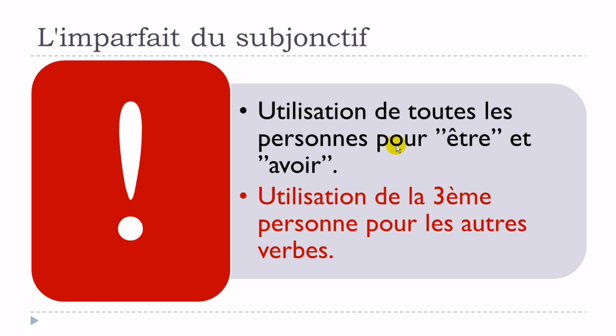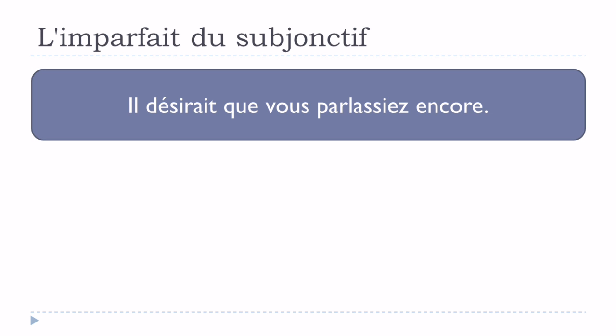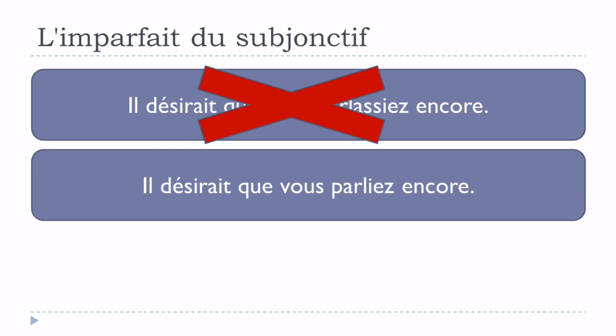So remember, as we saw, utilisation de toutes les personnes pour être ou avoir, and then for the other verbs we will only use this third person, singular or plural. Let's see now. Il désirait que vous parlassiez encore. So basically it's correct. It's il désirait que vous parlassiez encore. But then we don't use that. It's too heavy now.